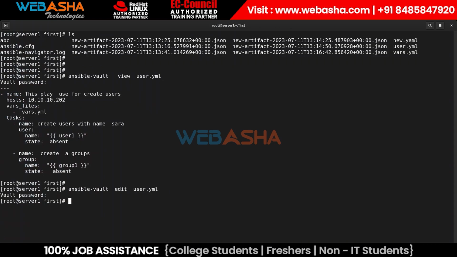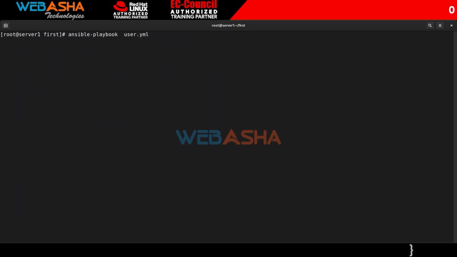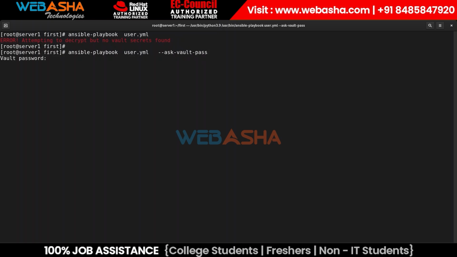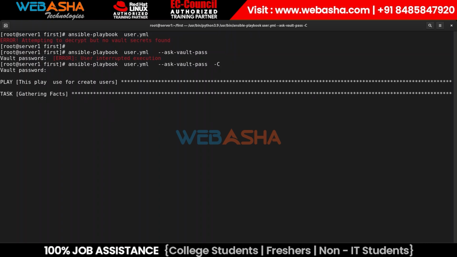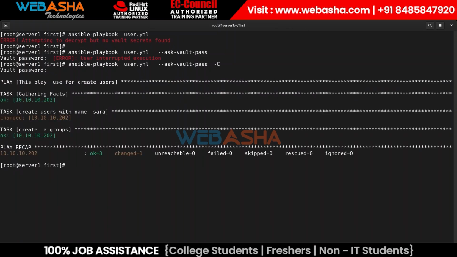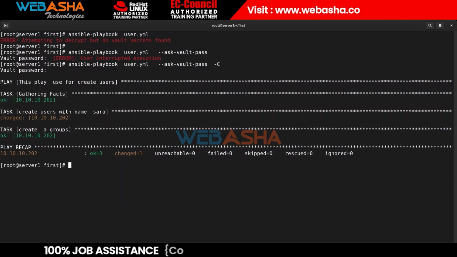And if you want to run those playbooks, we cannot run them in that way, right? We get an error. Why? Because this is an encrypted file. So here you mention --ask-vault-password, hit enter, it prompts for the password, mention the password, and this time it executes the simple process. Got that point? So what is the use of vault? We can say you can encrypt or secure any kind of plain text file. Do we have any questions so far?